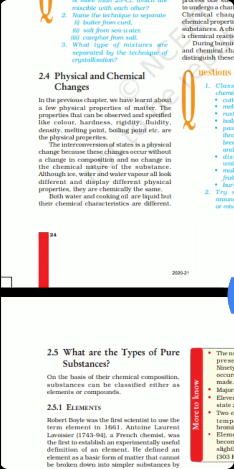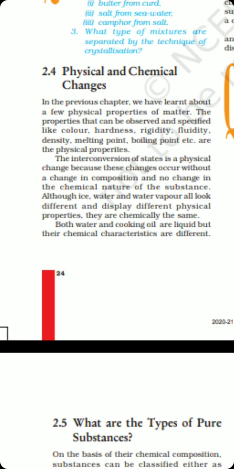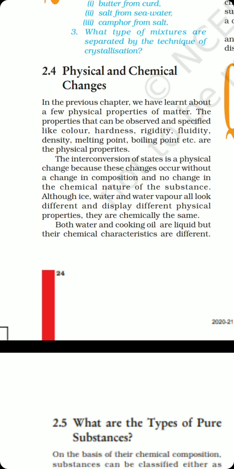Now the next heading that we are going to discuss is physical and the chemical changes. So let me tell you, physical changes are those changes that usually occur in the physical properties of a substance like color, shape, size, melting point and boiling point, etc. Whereas the chemical changes are the one which usually occur as a result of chemical reaction, and they cause a permanent change in the properties of substance. Usually a chemical change is a permanent change in the property of a substance, right?